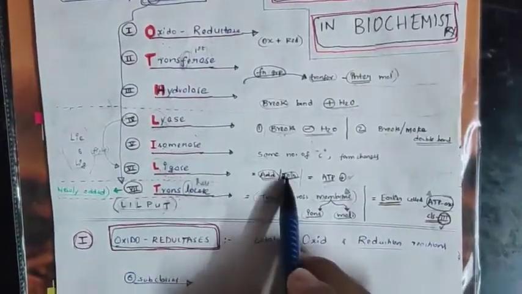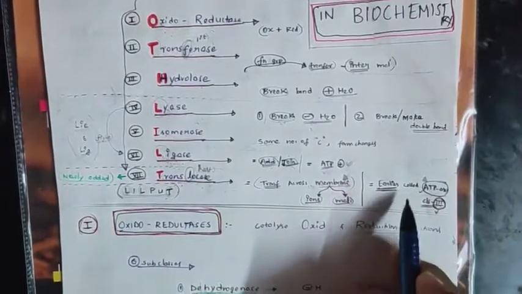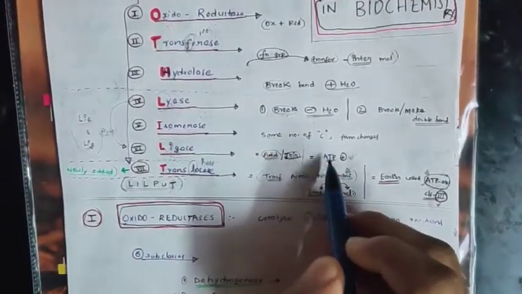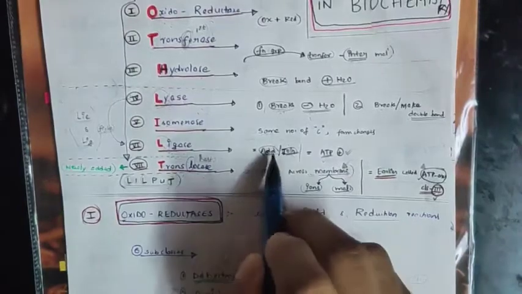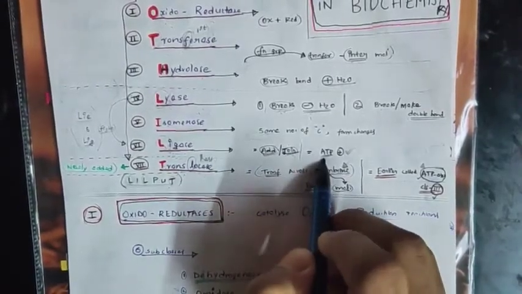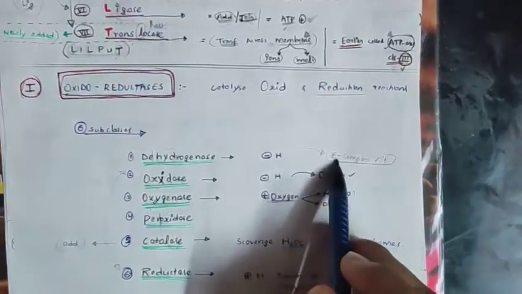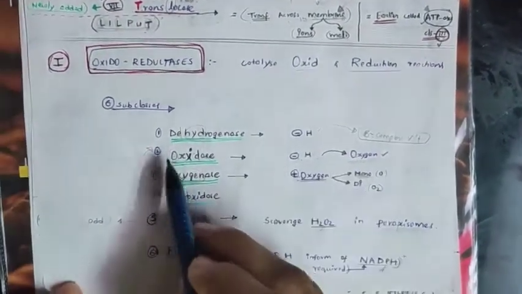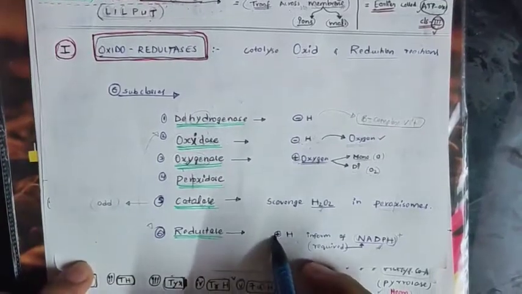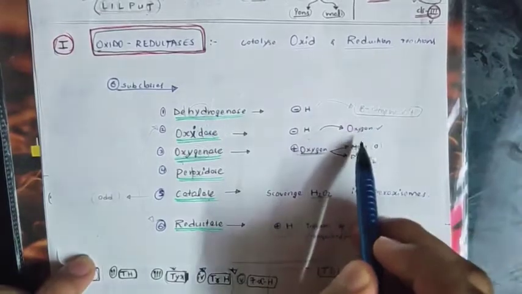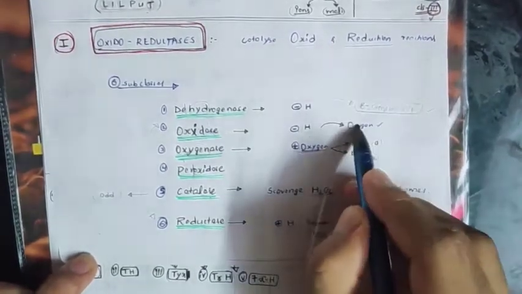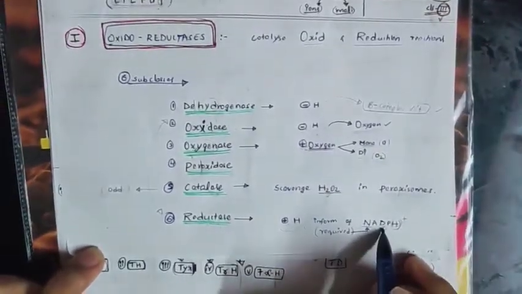Another one: here ATP is a must. You should remember that adding or joining needs ATP. Coming to oxidoreductase, here you have to remember the acceptor is B complex, here oxygen. Difference between these two: here hydrogen is added, here hydrogen is removed. Here the acceptor is B complex, and here oxygen is the acceptor. You should remember NADPH, tick mark.